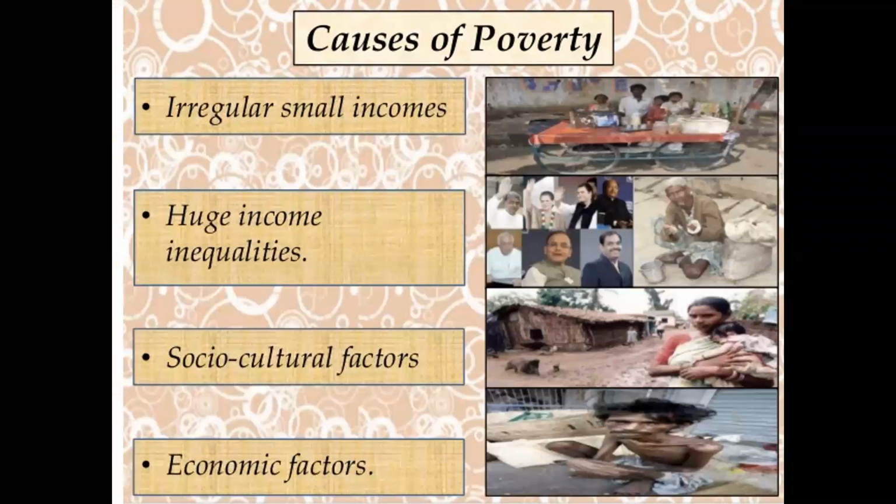Another important factor, irregular small income. Dear student, we are also aware that irregular small income is another factor of poverty. In chapter one, we also discussed the start of the green revolution in our country. With the start of the green revolution and government efforts, the government also started different irrigation systems in our country. Government ने यहाँ पे canal को बनाया. The government also started different kinds of dams to provide better irrigation facilities to farmers.